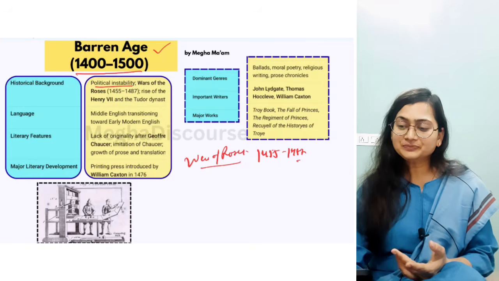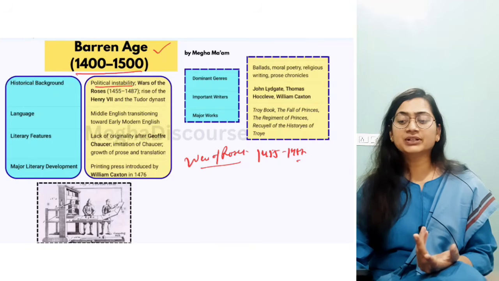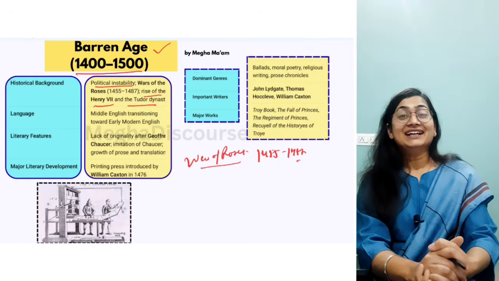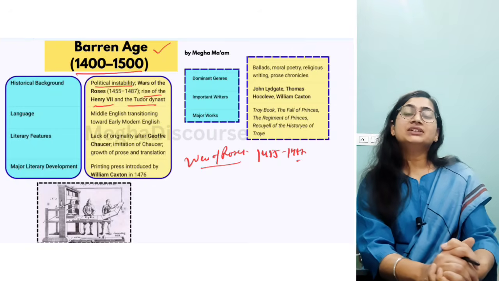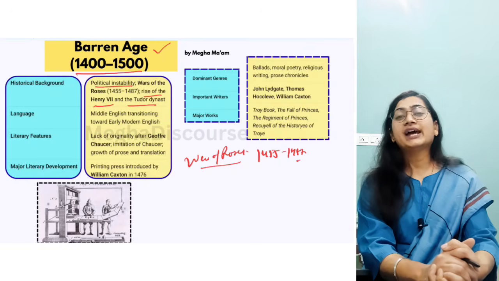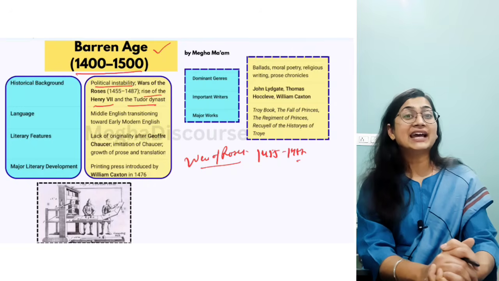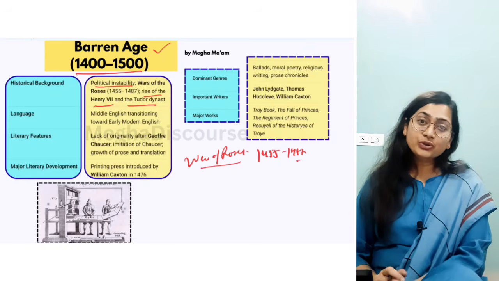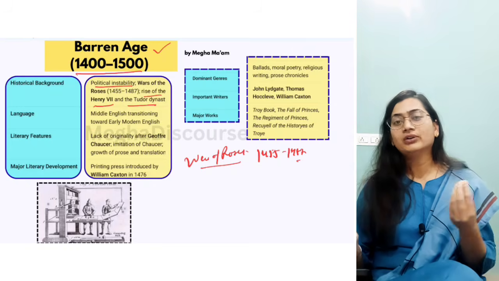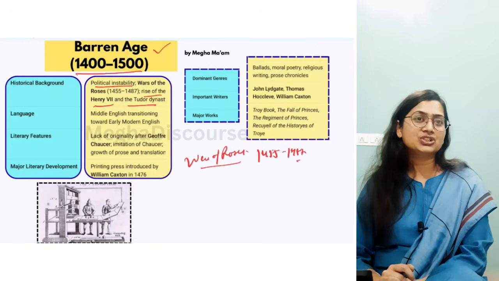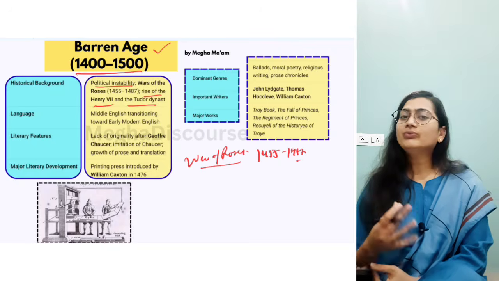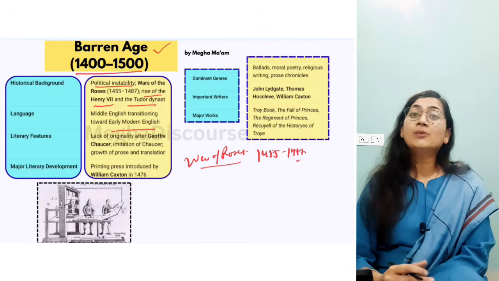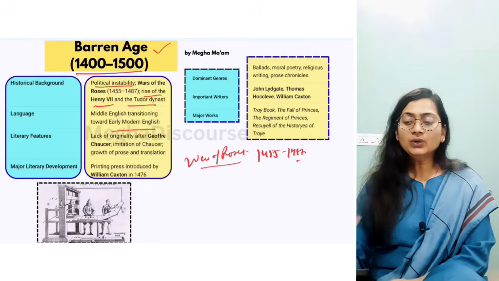Then there is the rise of Henry VII, that is the Tudor dynasty, and how the War of Roses ends. This is the important thing. The War of Roses ends after the emergence of the Tudor dynasty, and in the Tudor dynasty they chose Henry VII as their king, okay. So it is because of the Tudor dynasty that the houses' war ends. Then the language, now Middle English has evolved completely, okay. Now it becomes the early modern English language.